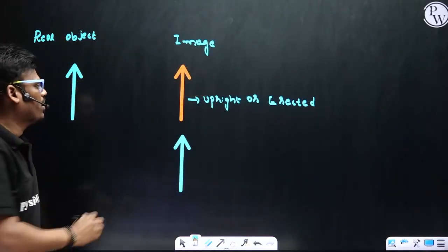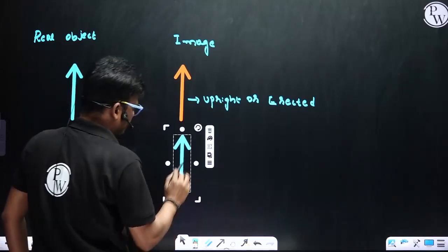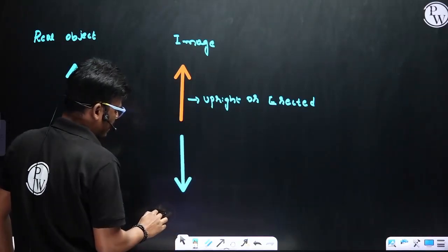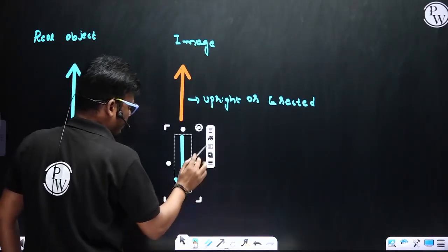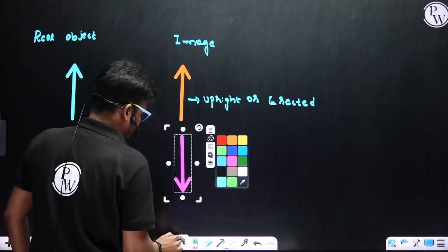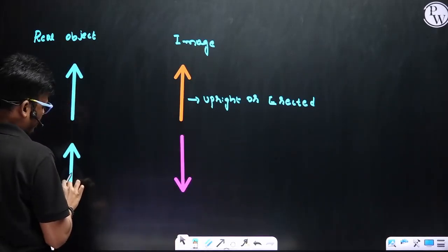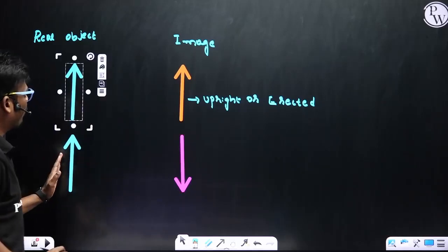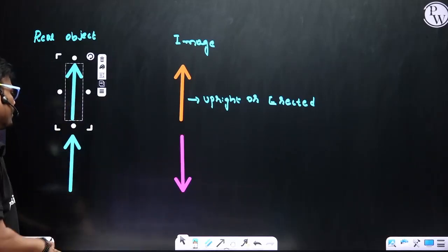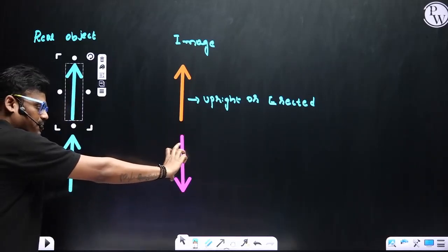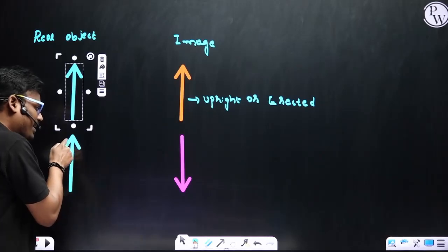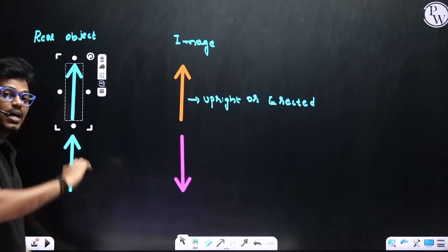And what if the image looks upside down? This is the object and this is the image. You see, same size, but here it is a head and here it is a head upside down.